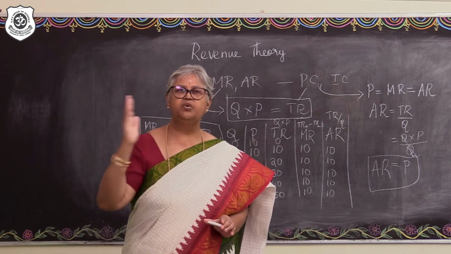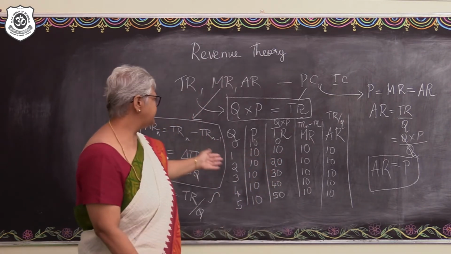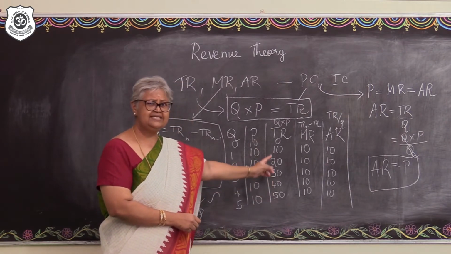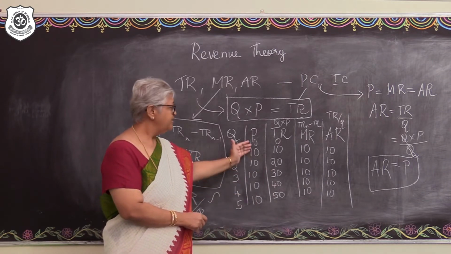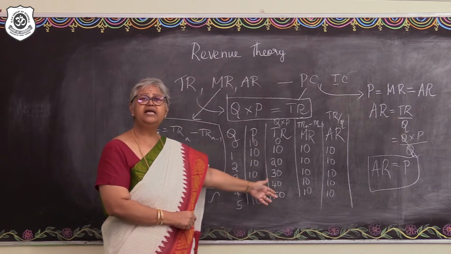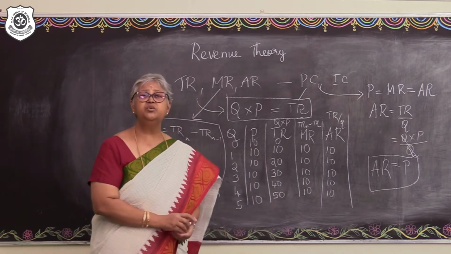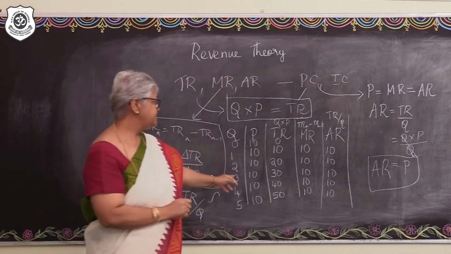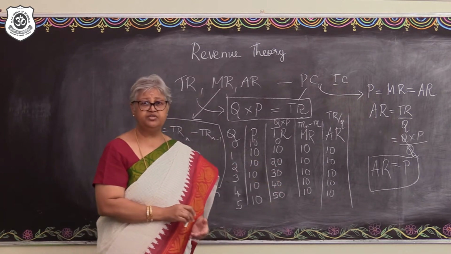at the same price more and more and more is sold. So the total revenue generated will be increasing at a constant rate. It increases at a constant rate because the price is constant. Fine? When the price is constant in this particular market, the increase in the total revenue will happen at a constant rate. Okay? And what about the marginal revenue and the average revenue? The marginal revenue and the average revenue are going to be equal to the price. So the price is equal to the marginal revenue and that would be equal to the average revenue.